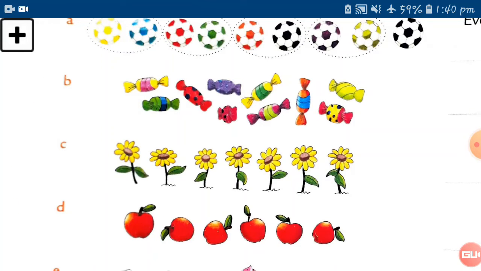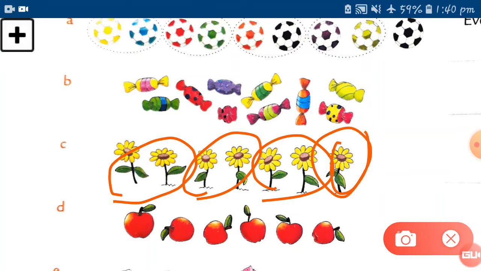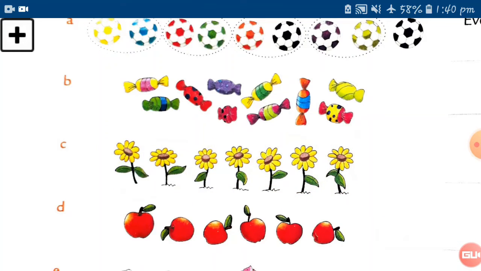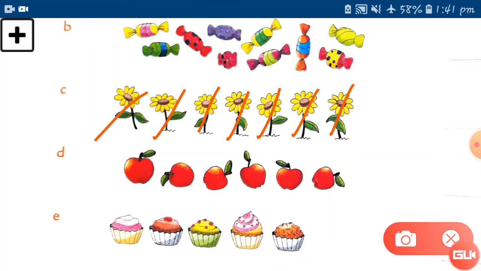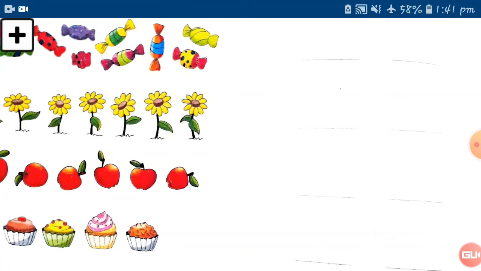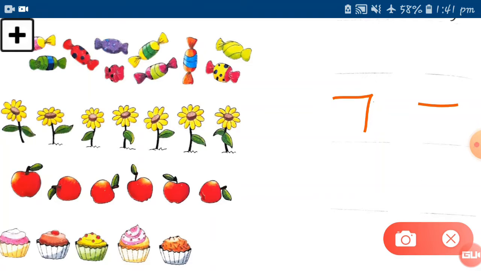See this, can you count these flowers? Let's make pairs first. 1 pair, 2 pairs and 3 pairs. You can see this one flower is left alone, so this is an odd number. How many flowers are there? 1 2 3 4 5 6 and 7. So number 7 will come with the odd numbers. You have to write down 7 in the odd place.